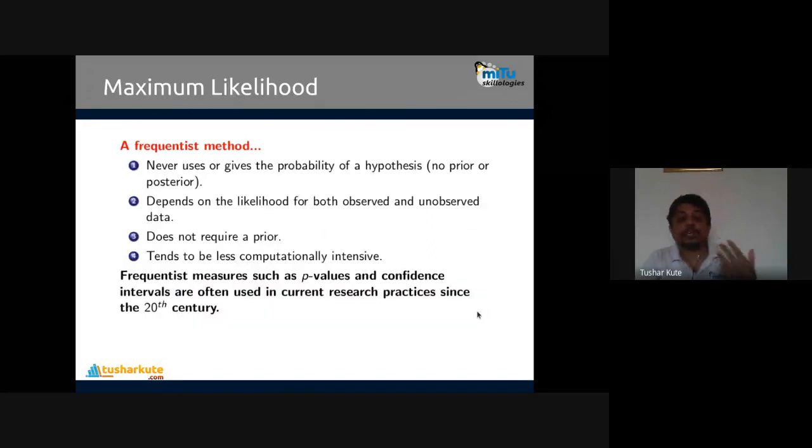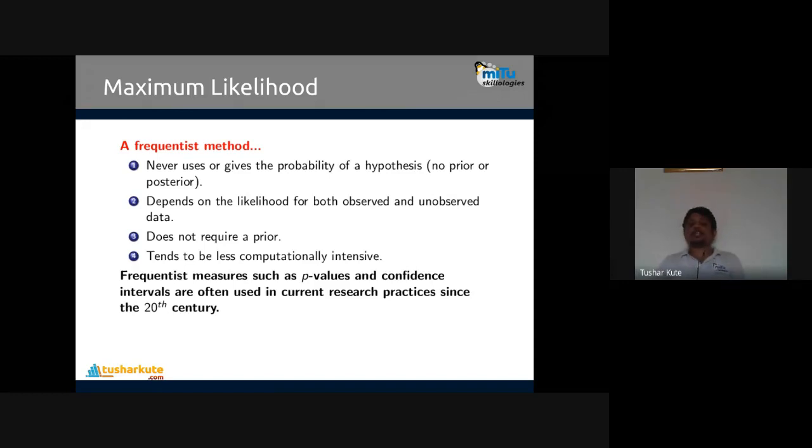So it's a frequentist method. There are 4 properties by which it is a frequentist method. It never uses or gives the probability of a hypothesis; no prior or posterior probability is required in maximum likelihood. It depends on the likelihood of both observed and unobserved data. Third, it does not require prior probability, and it tends to be less computationally intensive.